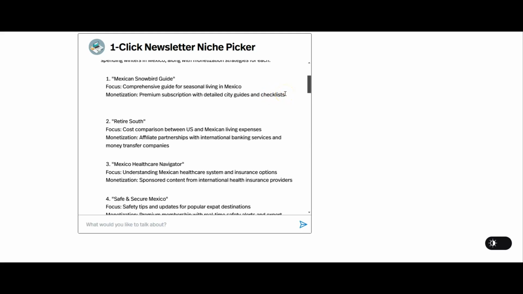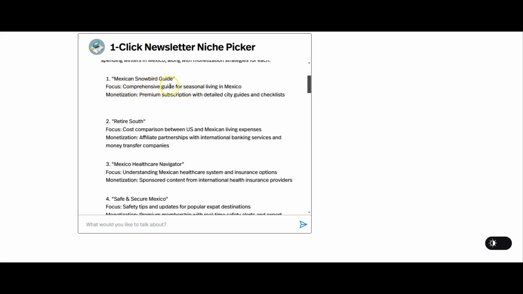So once you've done enough editions of your newsletter, you're doing polls and surveys and seeing what people actually are interested in, you'll find that there are certain areas that people like more than others when they read your newsletter. And then you could add in city guides and checklists, which again can be written very easily with AI, and charge people just a few dollars a month to get those premium subscriptions.